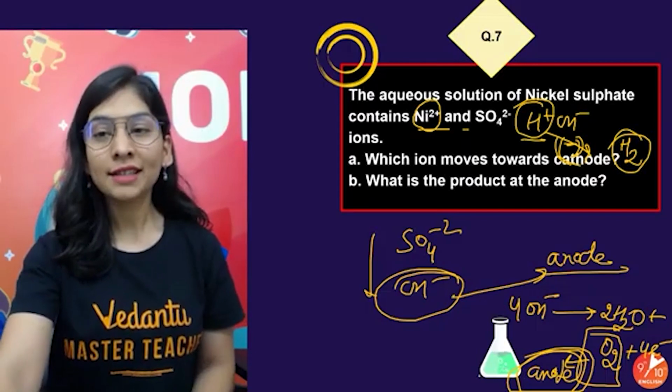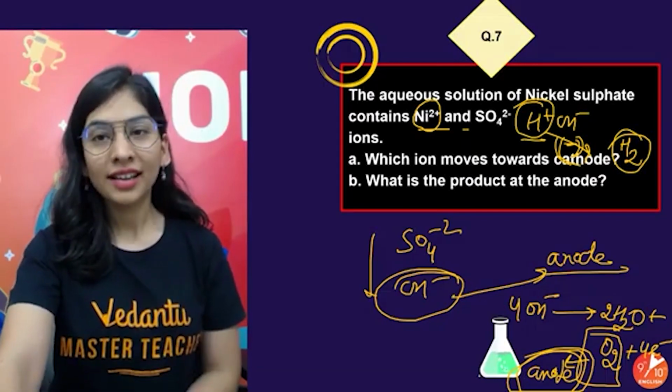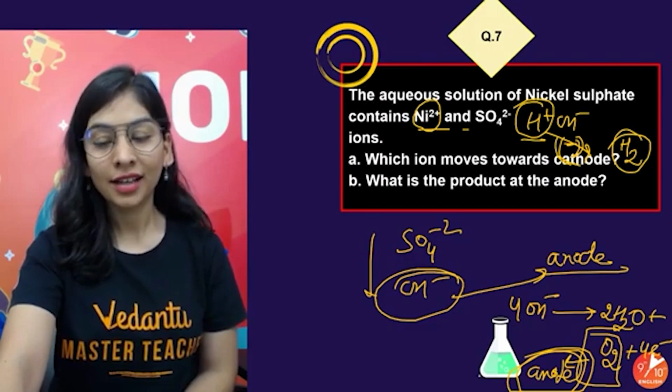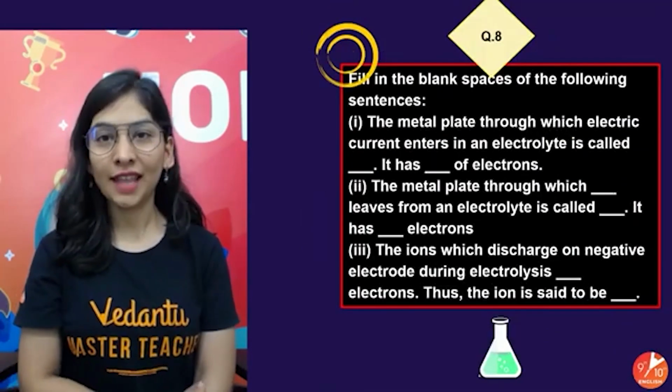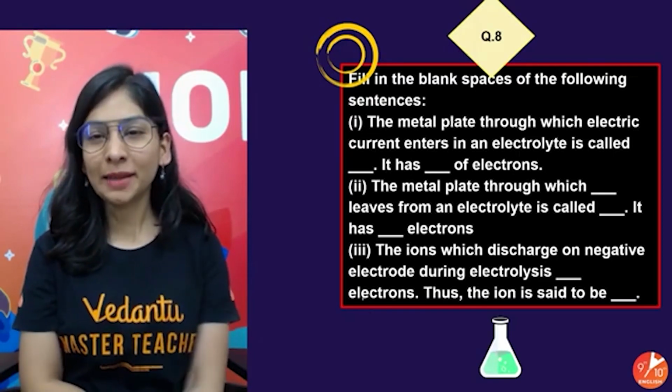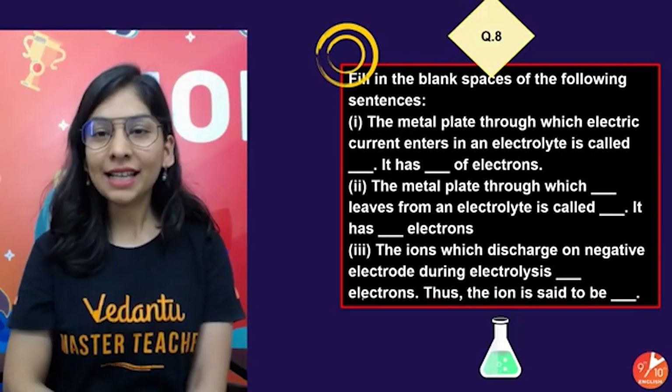I think that makes sense. So that's an aqueous solution. Sadly, not nickel, not sulfate ion will move towards the cathode and anode. That's a good question. So how are we going to attempt such questions? Fill in the blanks and all. Interesting one. Let's try this.